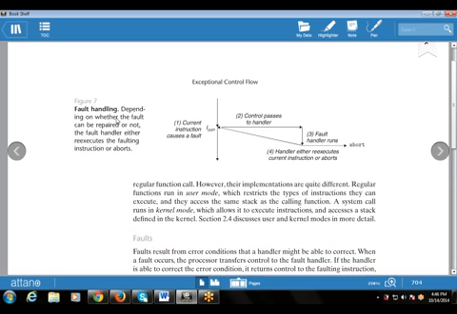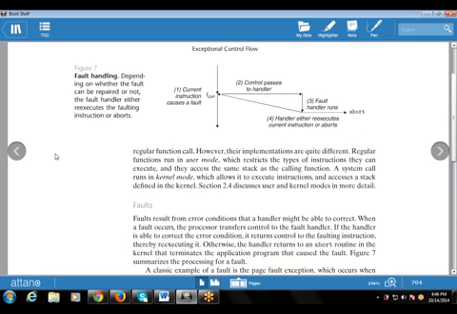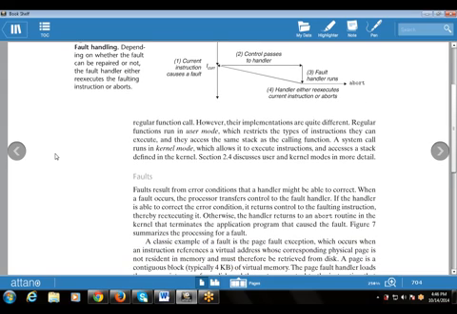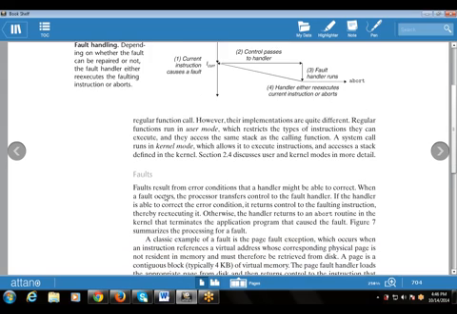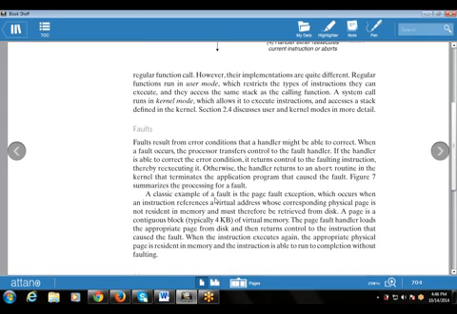Then next is fault handling, which depends on whether the fault can be repaired or not. A fault occurs from an error condition that a handler might be able to correct. It might not be certain, but it might be able to correct it. When a fault occurs, the processor transfers control to the fault handler. It is the same as with the interrupt and the system call.